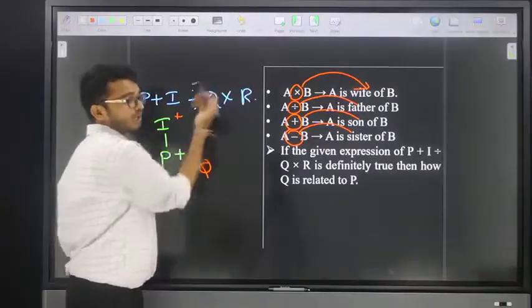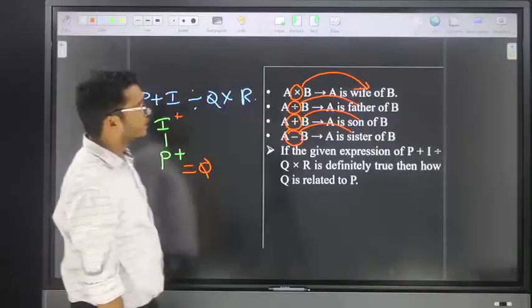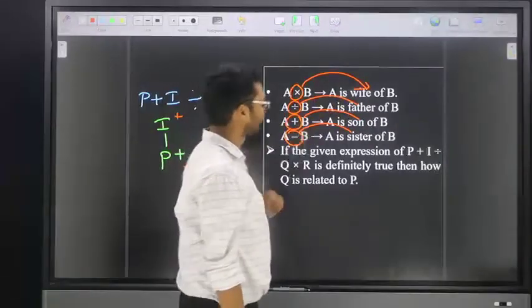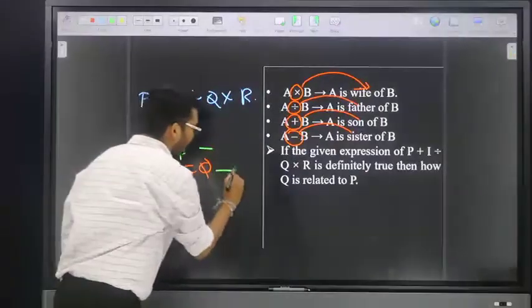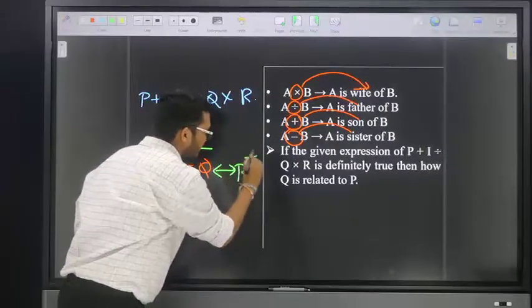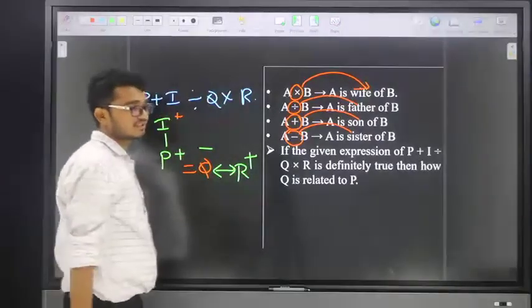Next, Q into R. Into means wife. That means Q is wife of R. Friends, if Q is wife of R, then R is husband of Q.